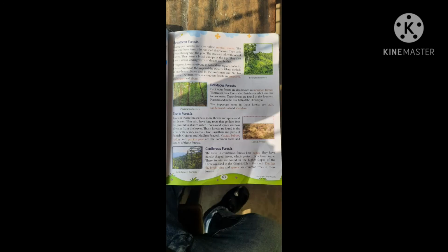There are mainly five types of forest in India. In our country, forests are mainly found in five types. Number one, evergreen forest. Number two, deciduous forest. Number three, thorn forest. Number four, coniferous forest. And number five, tidal forest. These are the forests which are mainly found in our country.